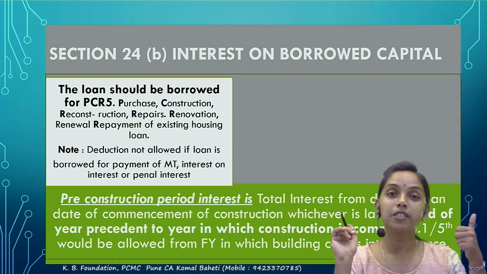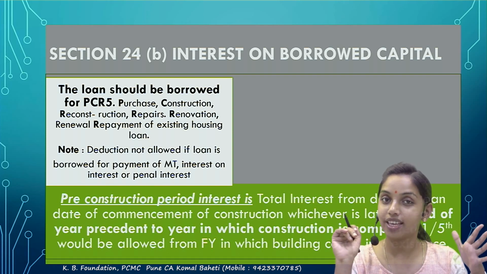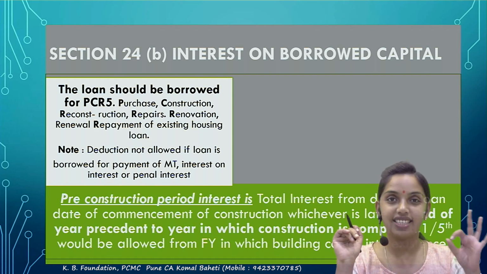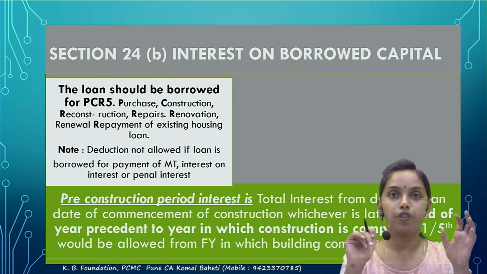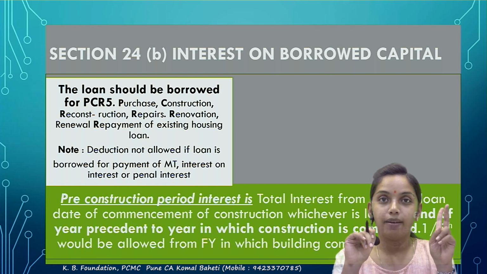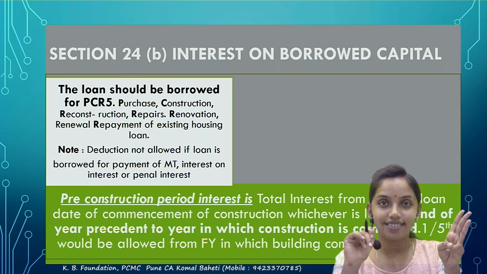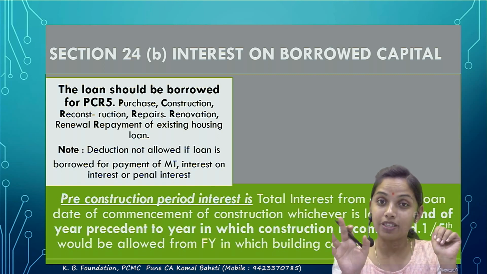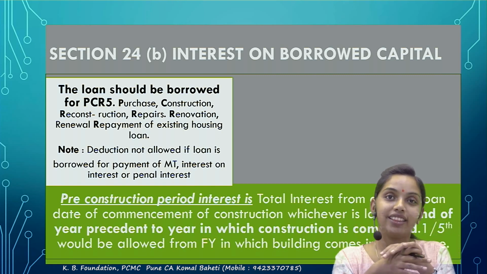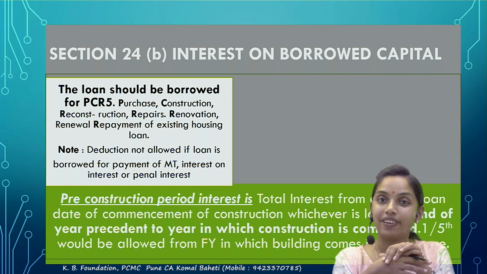What should be the purpose of the loan? PCR5. What is P? Purchase. C stands for construction. R stands for, there are 5 R's. The first one in that is repair, renovation, reconstruction, renewal and the repayment of the old loan. Correct. If the purpose of the loan is any of these 5, then only the deduction is available, otherwise not.